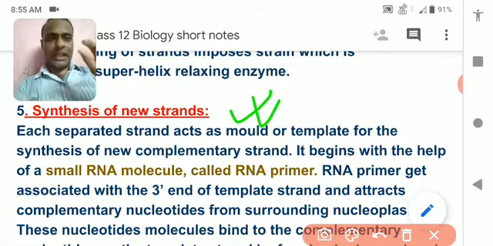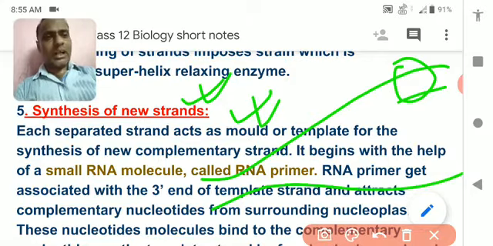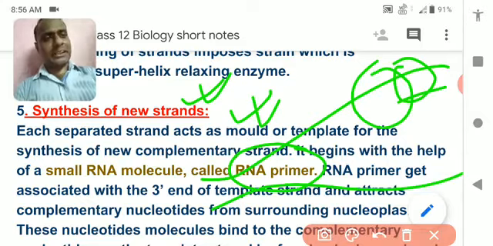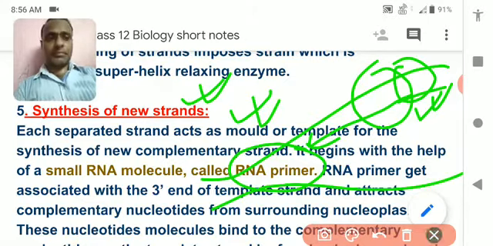You know, first when the DNA strands just separate from each other, an enzyme gets attached to the DNA strand and forms a small RNA primer, and after the RNA primer the DNA polymerase stands over there and forms the part of DNA. So RNA forms first and then the DNA starts forming. So, RNA primer. Let's see.